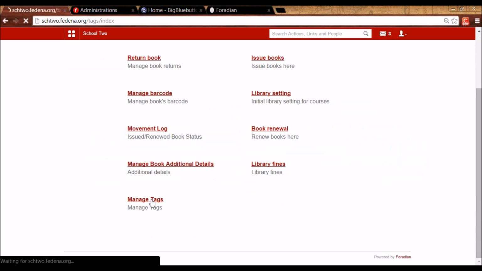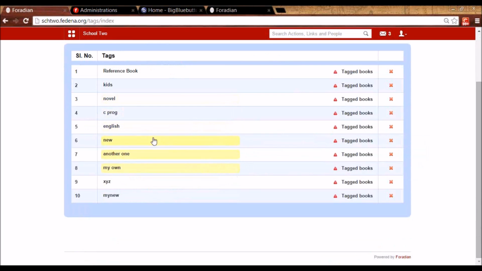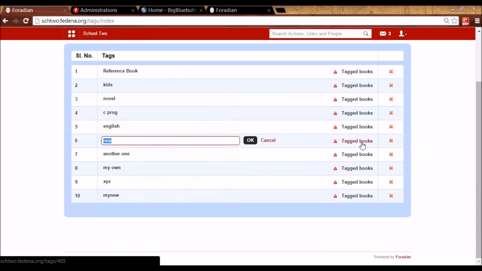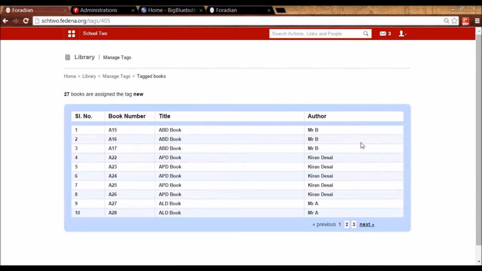Then we can see the tags. We can edit them by clicking on them. We can even delete them. We can see the books that are tagged for that tag. So this is fully about the library module.